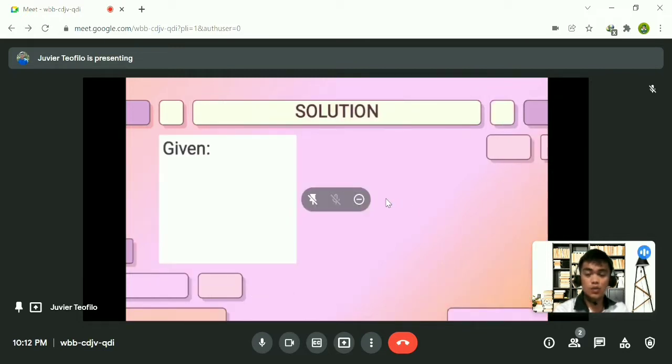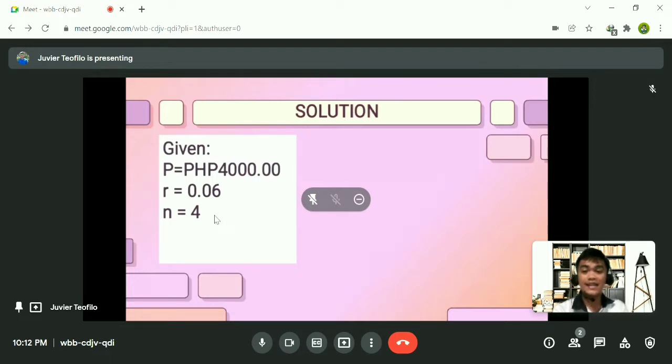Okay, so let's have the solution. Solution number 1. Here's the given. Principal is equal to 4,000. Interest rate is equal to 0.06 because it is 6%. And n is equal to 4 because it is compounded quarterly. Our time is 5 years.